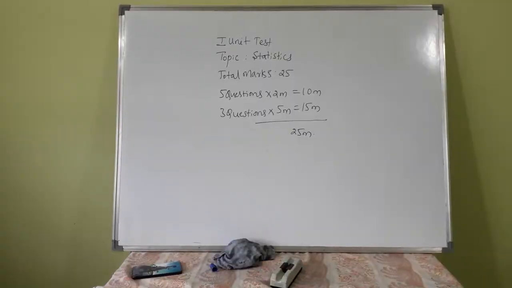As you know, next week there will be a 25 marks test for you. The topic is statistics. There will be 6 questions of 2 marks, of which one is optional. You have to answer 5 questions of 2 marks each, totally 10 marks. For the 5 marks questions, you have to answer 3 questions, totally 15 marks. So the maximum marks you can obtain is 25 marks.